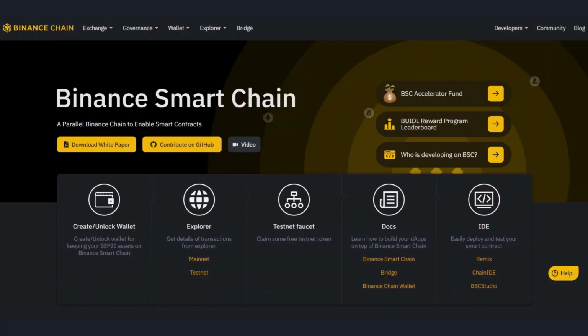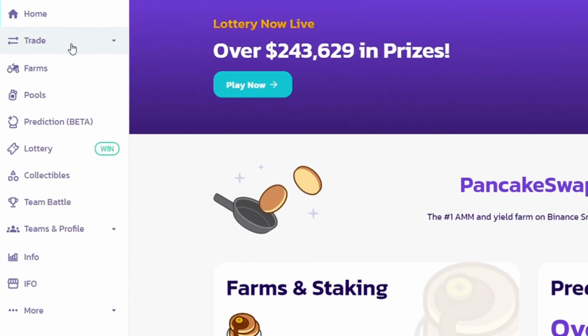The major difference being that while Uniswap is built on top of Ethereum, PancakeSwap is hosted on the Binance Smart Chain, or BSC. Of course, if this was just another of the many Uniswap clones out there, just running on a different blockchain, we wouldn't be giving it its own video. No, in fact, PancakeSwap offers a variety of features that seek to enhance the overall experience for users.